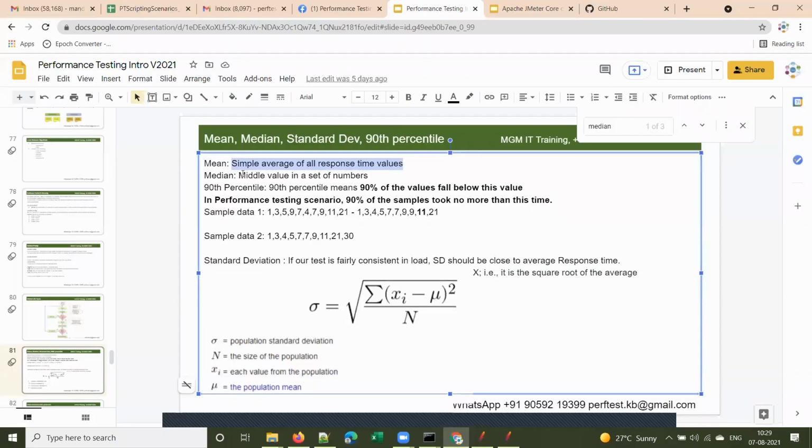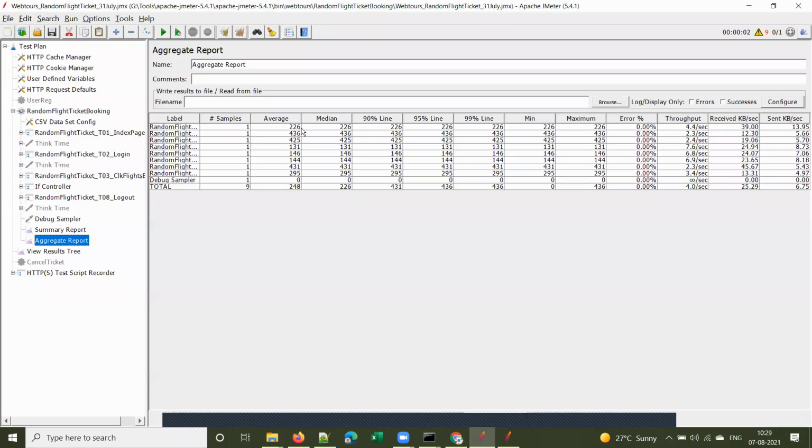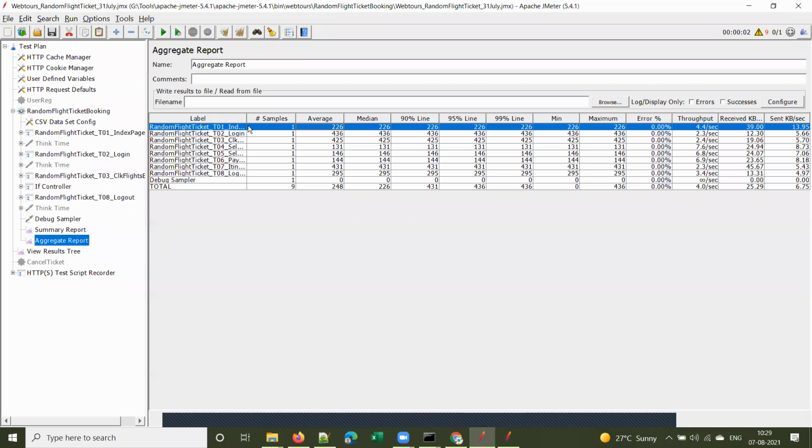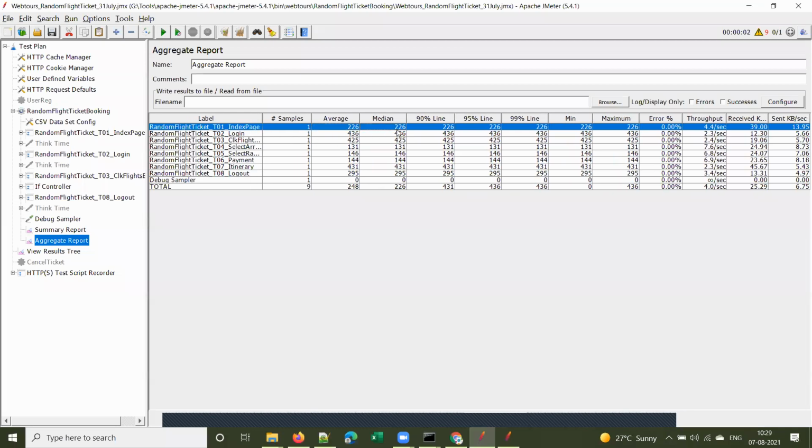And median is the middle value in a set of numbers, right? So here we have only one value, of course, 226. We have only one value for each transaction, because we ran the script for only one iteration, right? That's why average and median will be the same. Guys, able to follow? Yes, sir. And max and minimum also will be the same, isn't it? Because we have only one value. So minimum and maximum values will also be the same as average response time. But next time I will run for 5 iterations, then you will see the difference.